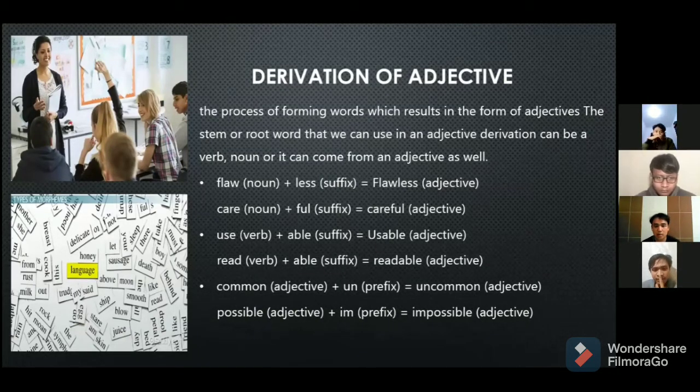Common is an adjective, and un is a prefix, and it's going to be uncommon, an adjective. Possible is an adjective, and im is a prefix, and it's going to be impossible, an adjective. Next slide.